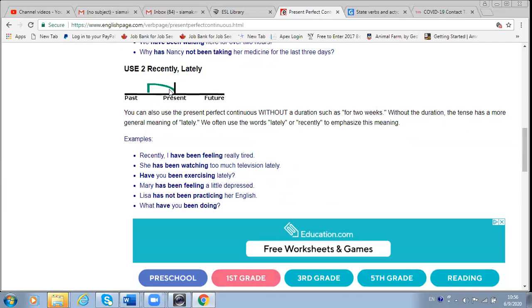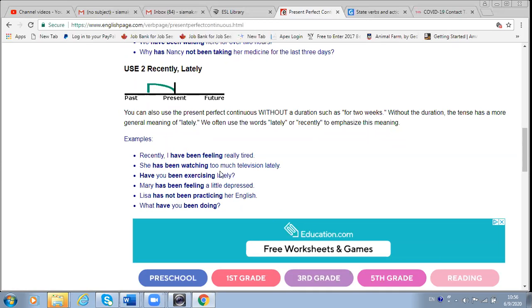Another use for present perfect continuous is something which has been done recently or lately. You can also use the present perfect continuous without a duration, such as for 2 weeks. Without duration, the tense has a more general meaning of lately. We often use the words lately or recently to emphasize this meaning. Look at the examples. Recently, I've been feeling really tired.